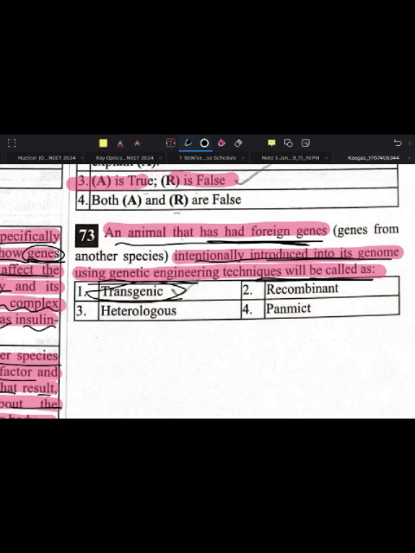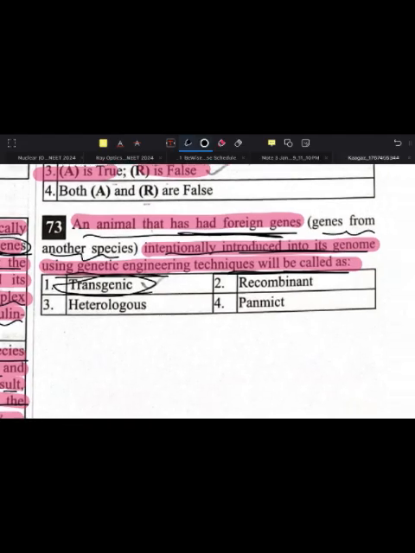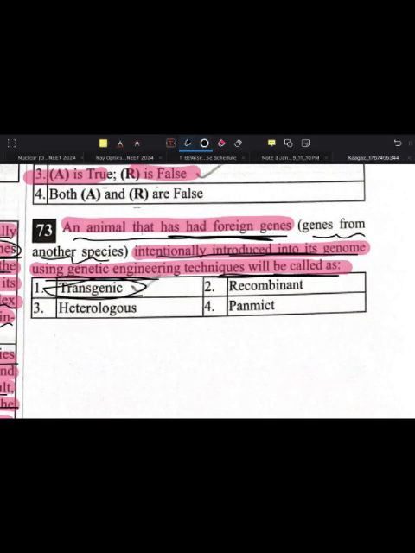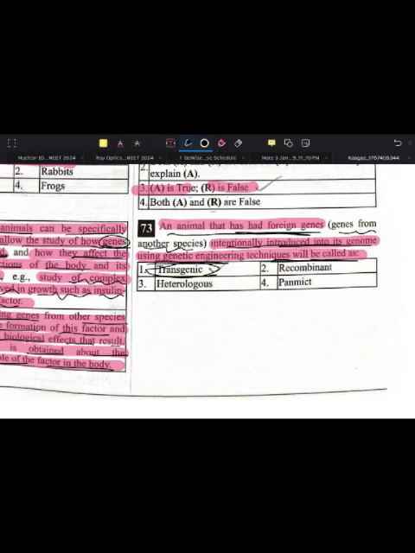Why? Because the animal has had foreign genes from another species intentionally induced into its body for different kinds of tests. All this kind of animals are known as what? Transgenic. Not recombinant, it is transgenic, okay, remember.